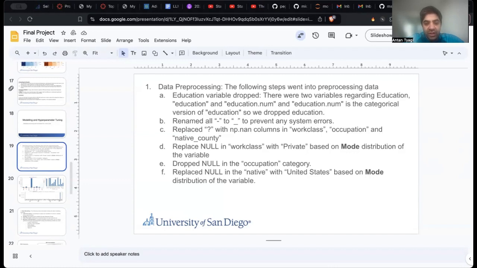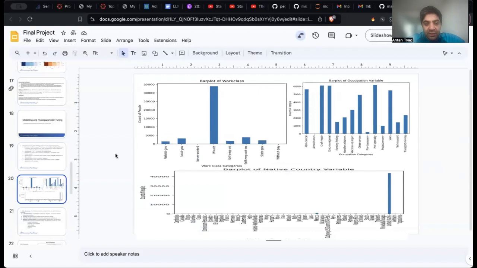We plotted the distribution of workclass and native country and replaced the missing values with the mode of the variable. And we dropped all the nulls in the occupation category because we did not have any clear distribution. You can see from the distribution that in workclass, private is the one which is highly represented, and in native country we get United States as the top one, whereas in occupation we do not get any distinct indicators, so we dropped it from there.